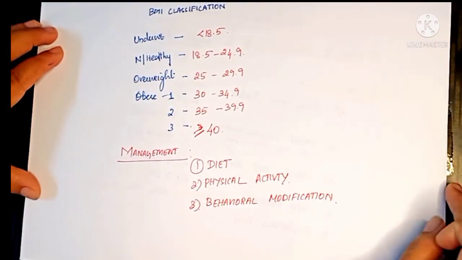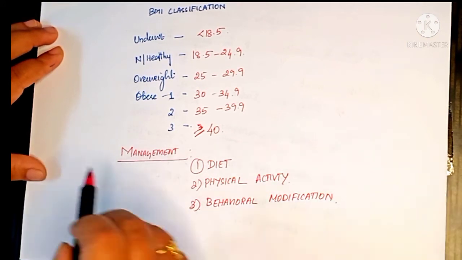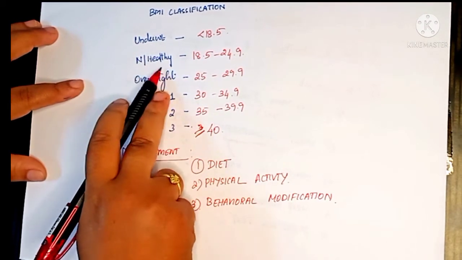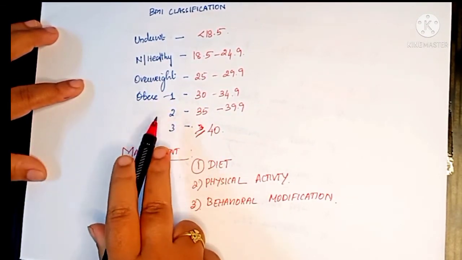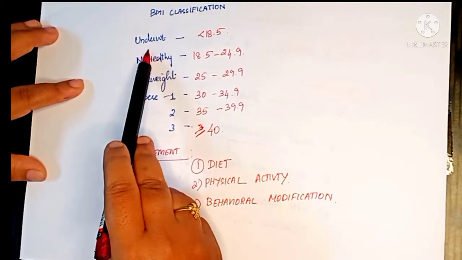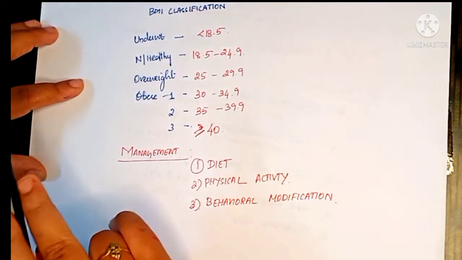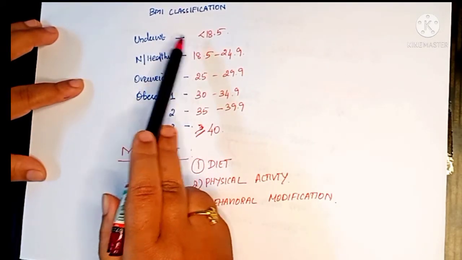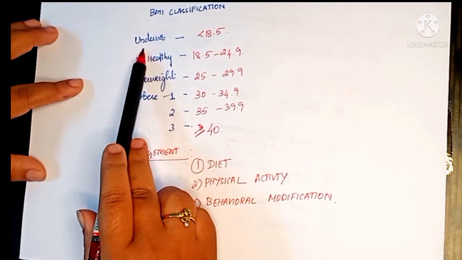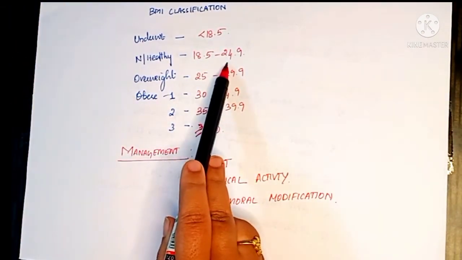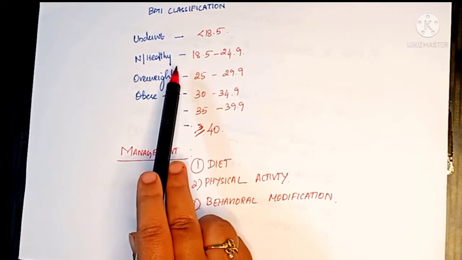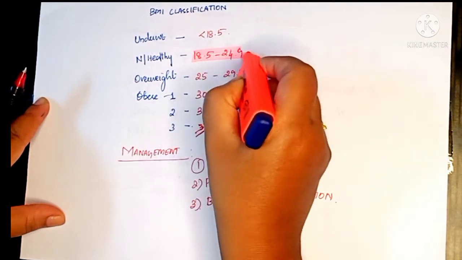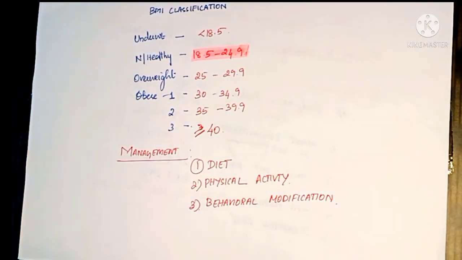So next we will see the classification of BMI. For BMI, based on the calculations, we will categorize it as underweight, normal or healthy individual, overweight and obese type 1, type 2 and type 3. In underweight, our BMI, that is weight in kg divided by height in meter square, if it is less than 18.5, we will categorize them as underweight. And 18.5 to 24.9, it is normal or healthy individual. So this is very important. Our BMI should fall under 18.5 to 24.9 to call as normal BMI.